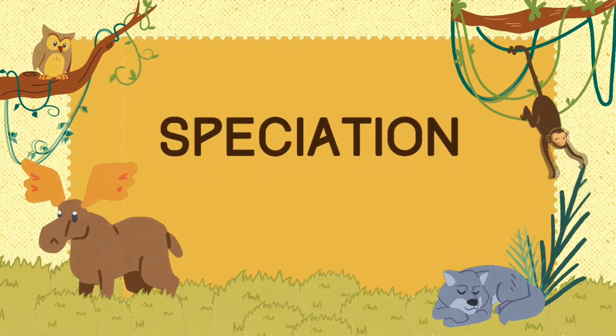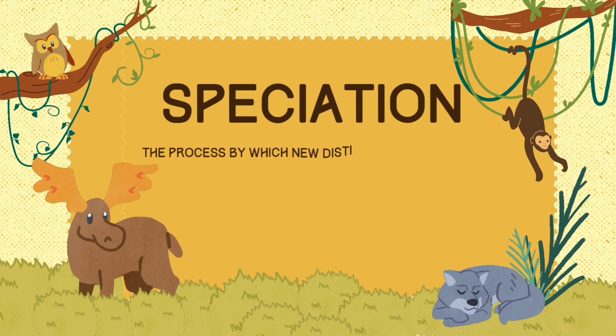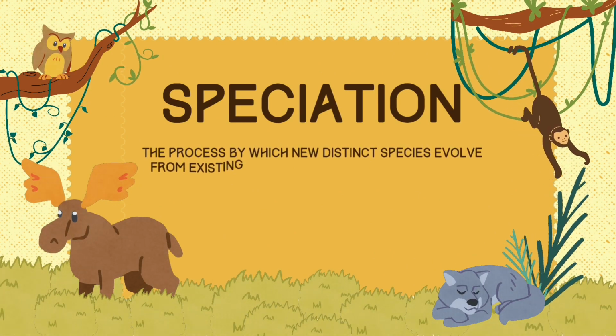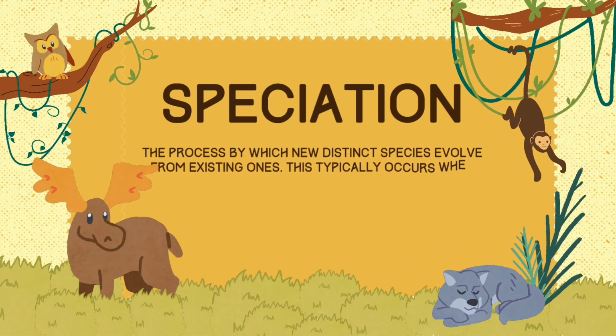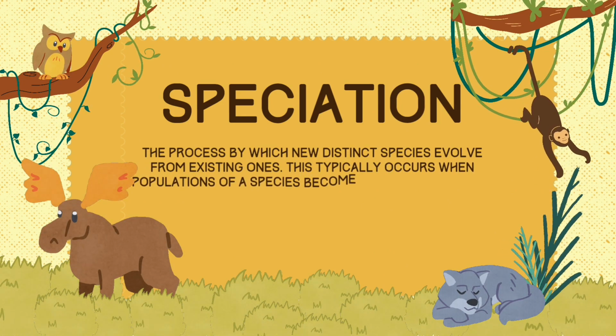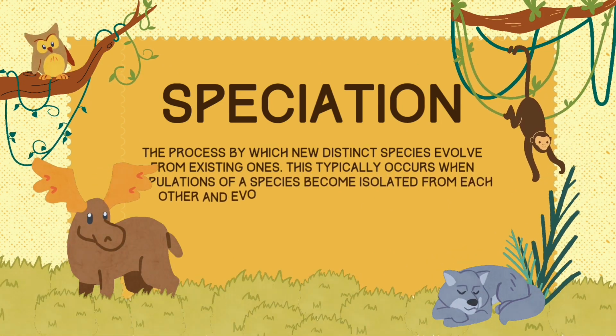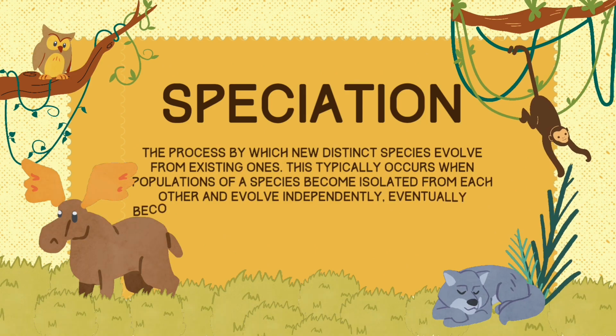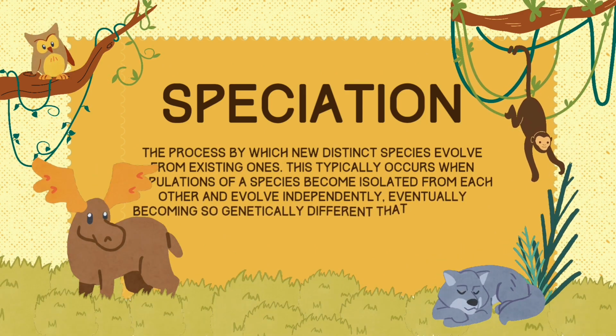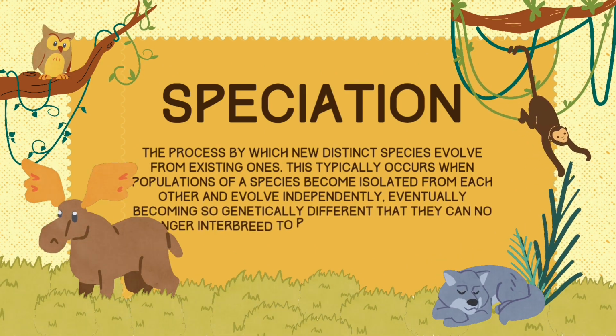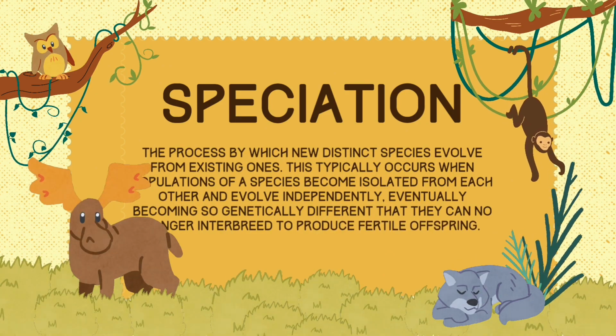Speciation. It is the process by which new distinct species evolve from existing ones. This typically occurs when populations of species become isolated from each other and evolve independently, eventually becoming so genetically different that they can no longer interbreed to produce fertile offspring.